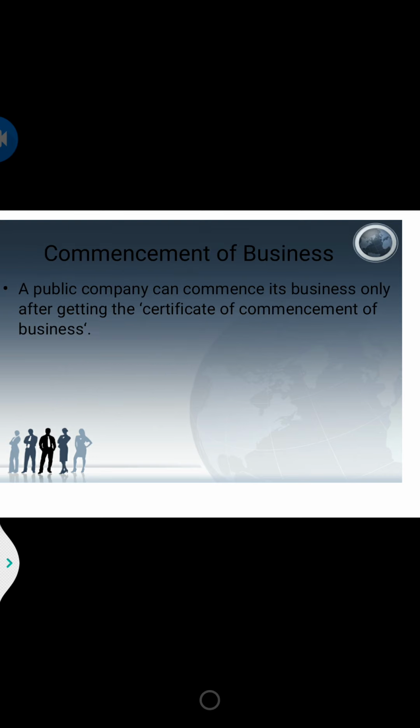It is nothing but a process of adding the new shares into a company. The next we are going to deal with the stage called the commencement of business stage. So what is this commencement of business stage? I said a private company need not go through these two stages: one is the capital subscription stage and the other is the commencement of business stage.